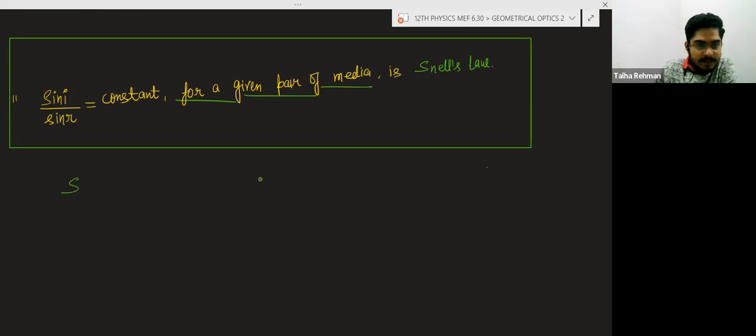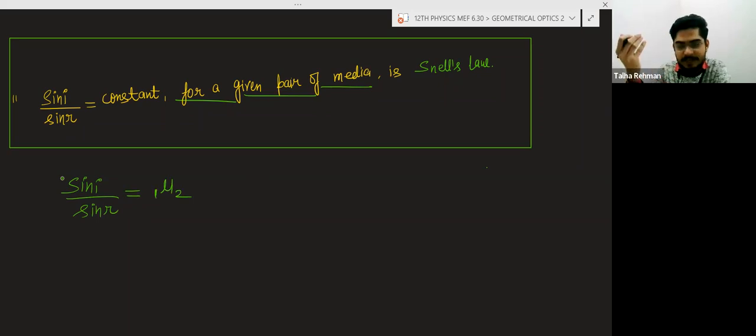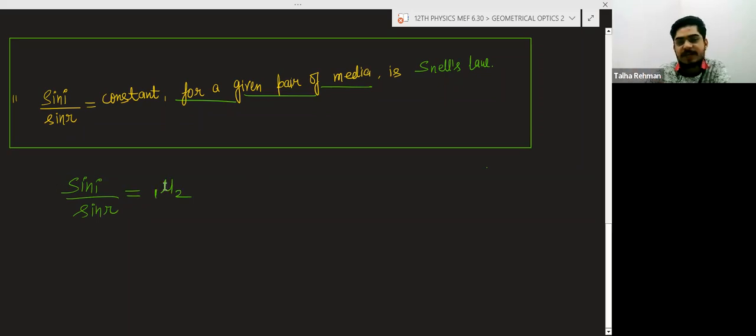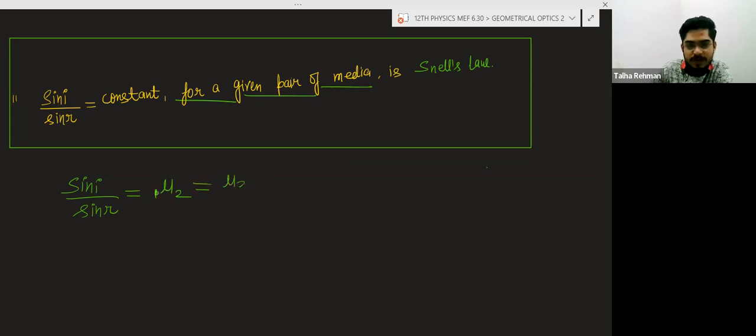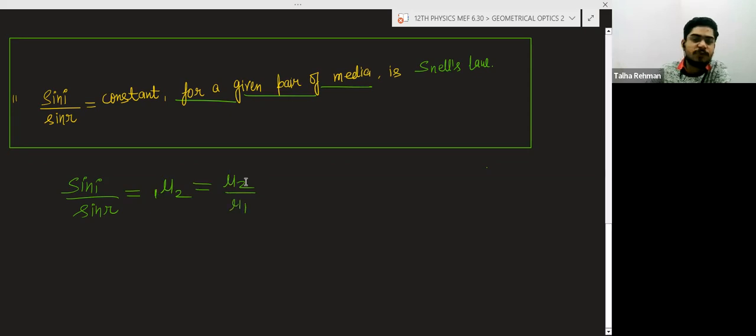This sine I by sine R is also equal to the refractive index of medium 2 with respect to medium 1. He found that sine I by sine R is equal to the refractive index of medium 2 with respect to the refractive index of medium 1. So you can write it as mu2 divided by mu1.